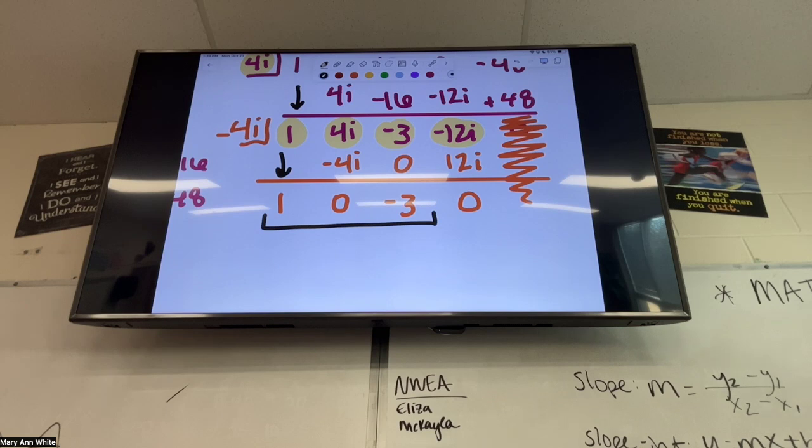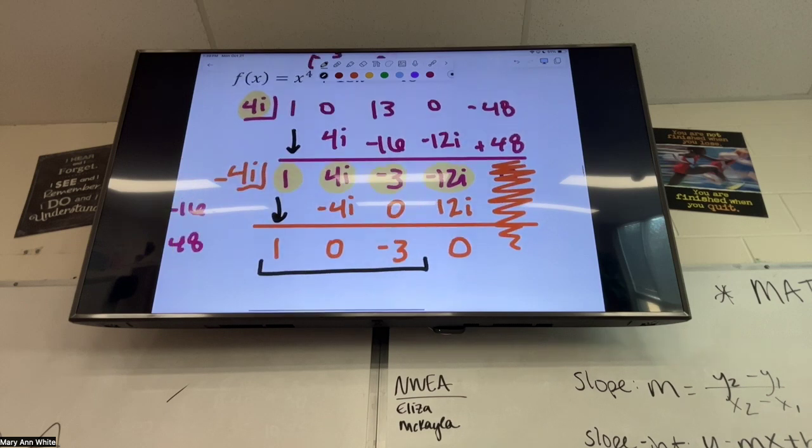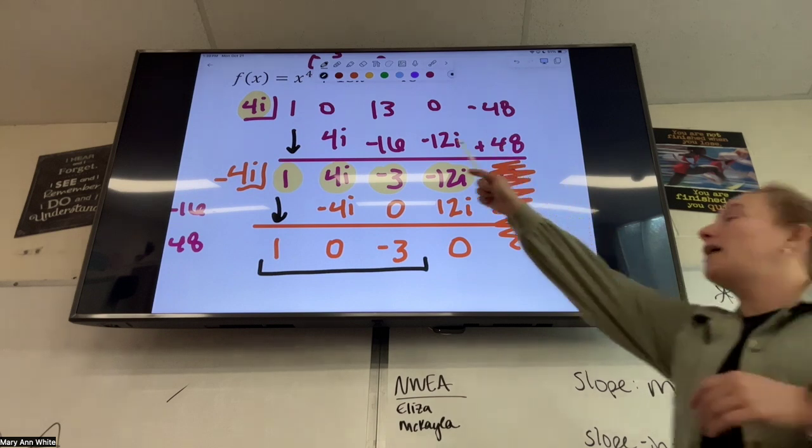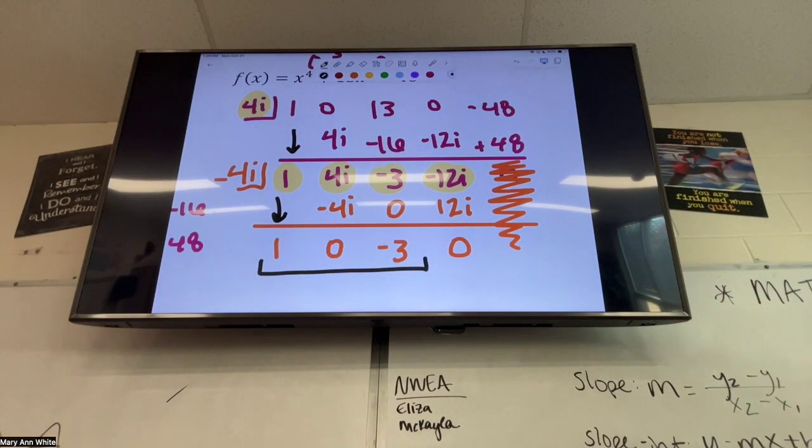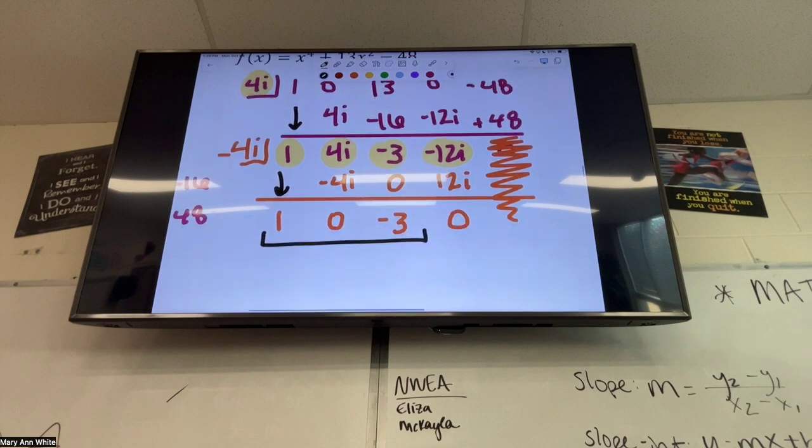This now makes my next expression. Does it matter which, like if you did the -4i first? That's fine. Joey asked, does it matter which one you do first? If I did 4i first or -4i first, as long as you do them both, it doesn't matter. And now I'm going to get down to an expression, and this is x squared minus 3.